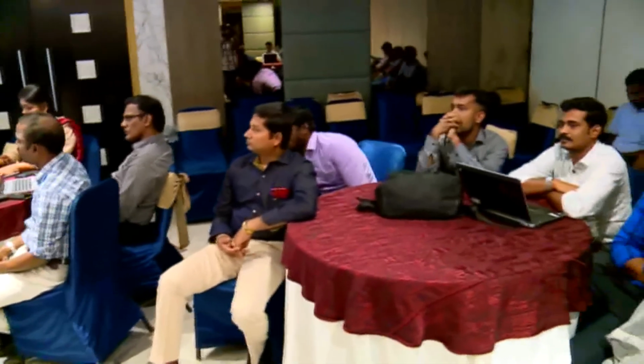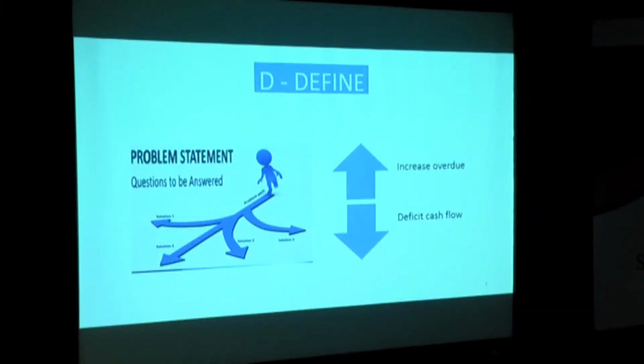So what is the problem statement here? If the overdue percentage increases, it will cause a deficit in cash flow.